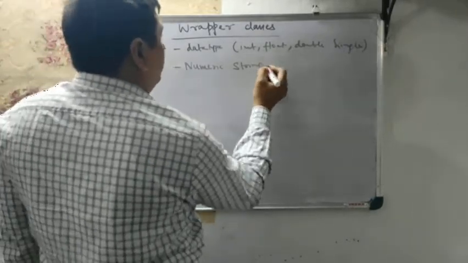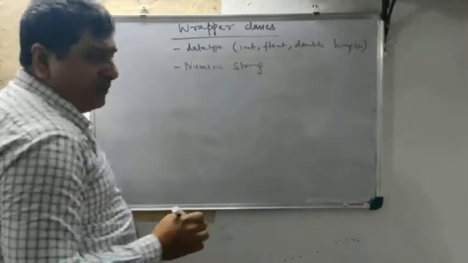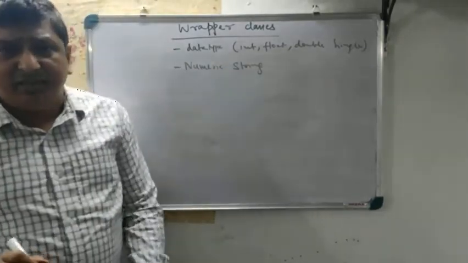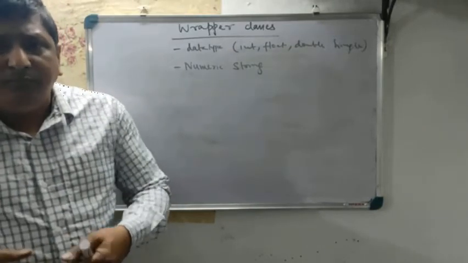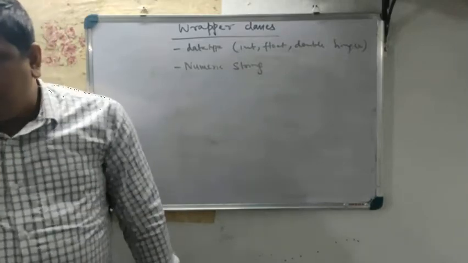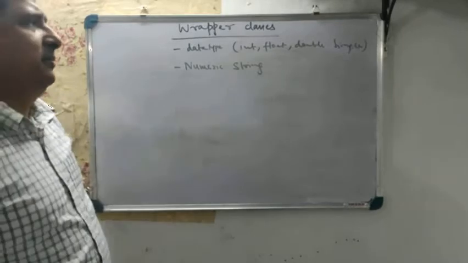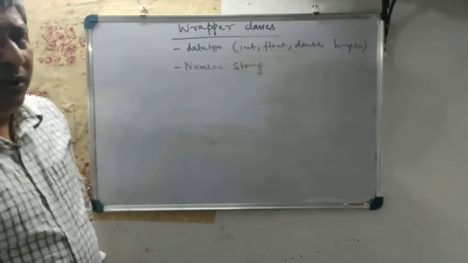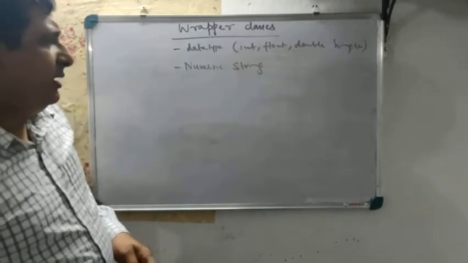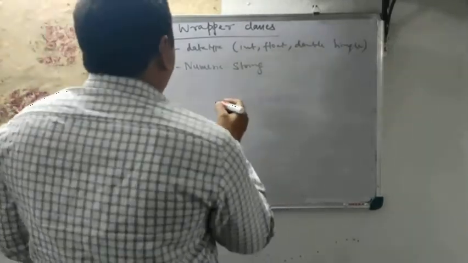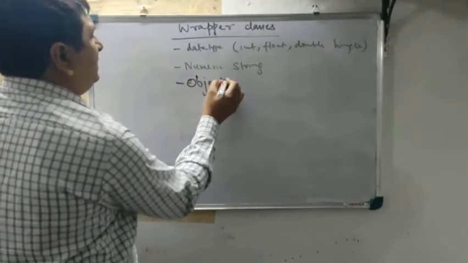So numeric strings are very important as far as Java is concerned, because whenever the user enters any data from the keyboard, all of it is a numeric string. So you need to properly handle them and do all the calculations and so on. And there is another term, which is known as object number.